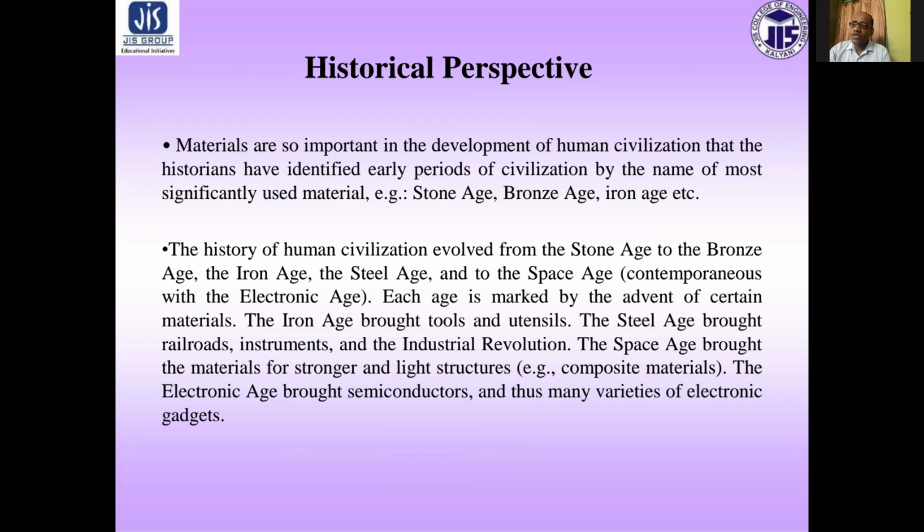However, the increasing need for better quality tools brought forth exploration that led to Bronze Age, followed by Iron Age.